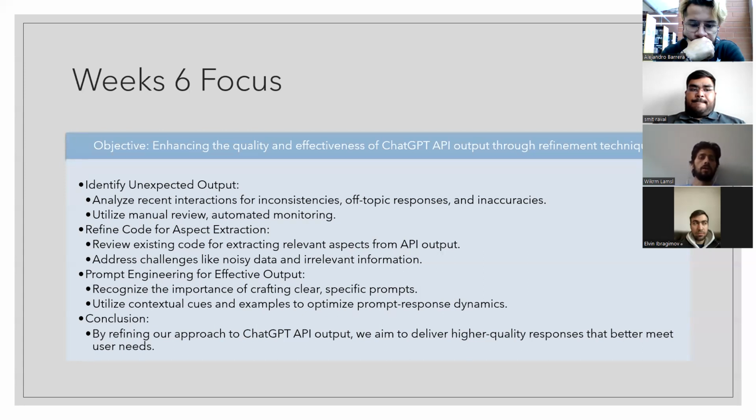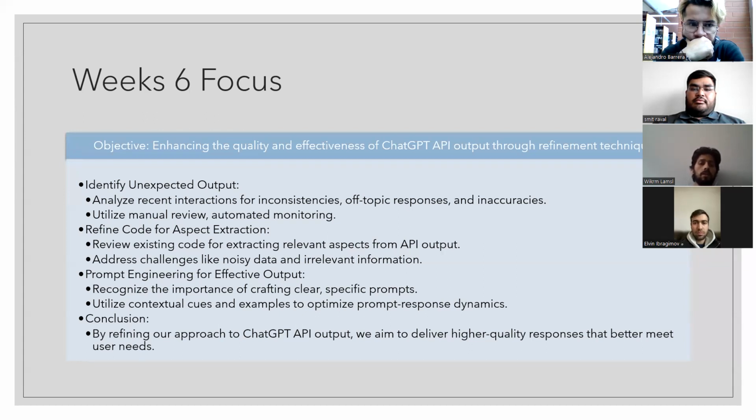So refine code for aspect extractions. What we are doing here is reviewing the existing code that we have done, and then extracting the relevant aspects from that API output. We address challenges like noisy data and irrelevant information. We will refine those aspects as well.